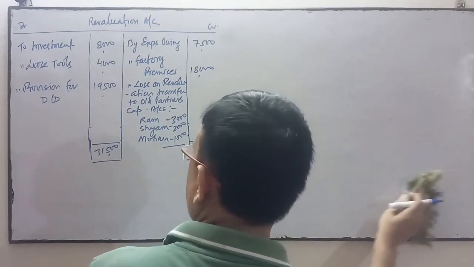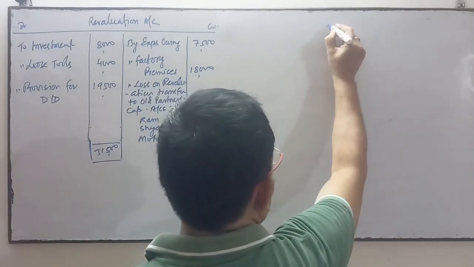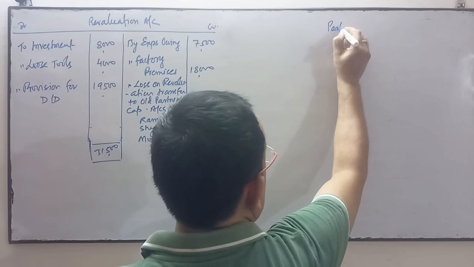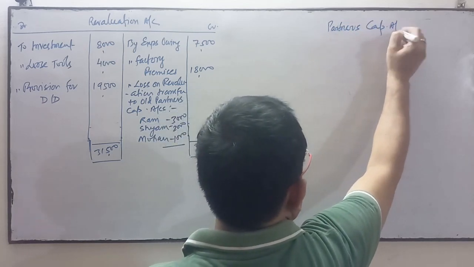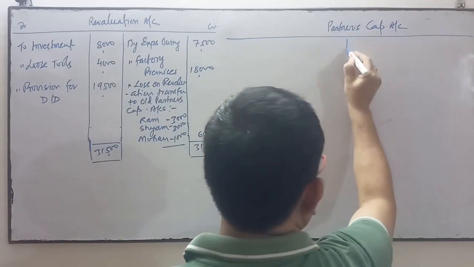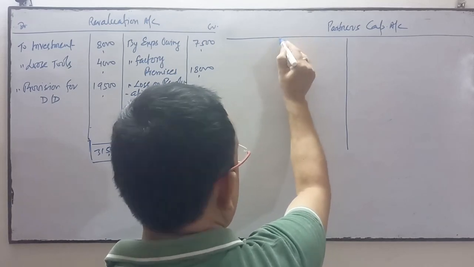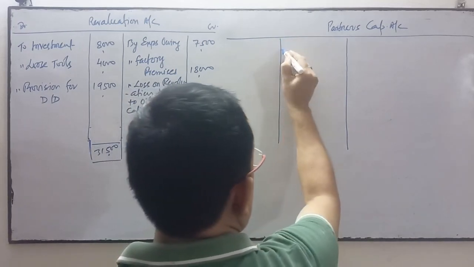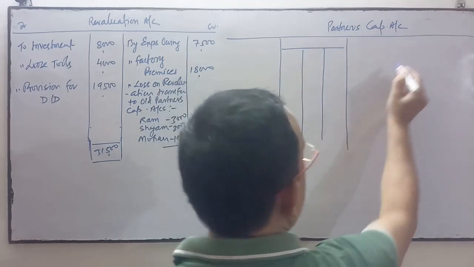Thereafter we will prepare the partners' capital account. I am going to prepare the partners' capital account over here. There are three partners, including the partner who has retired.